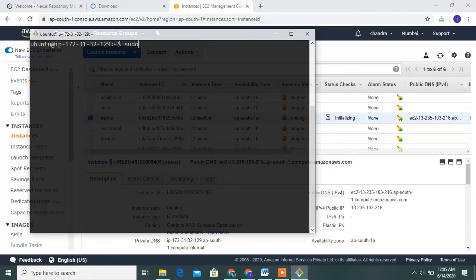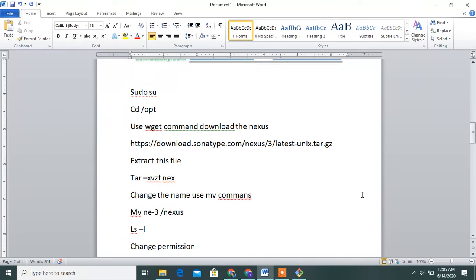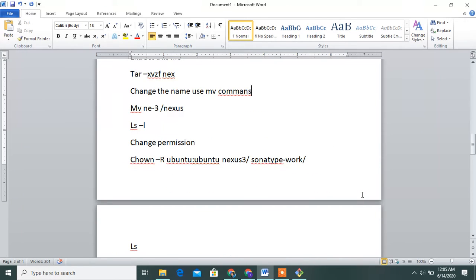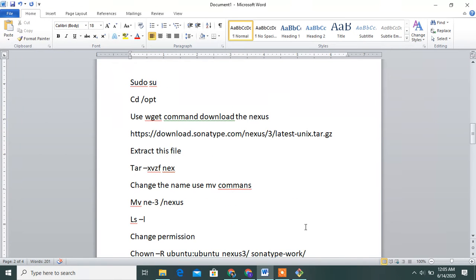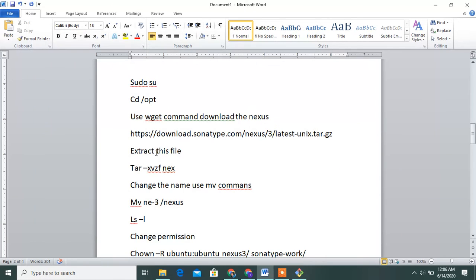Type sudo su. Guys, see these commands. Remember them, guys, this session is mostly important. Sudo su and go to the root user, guys. I am in the root user. Then go to cd /opt, guys. Then use this.